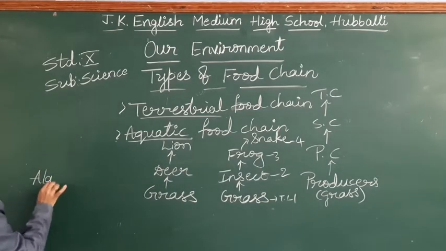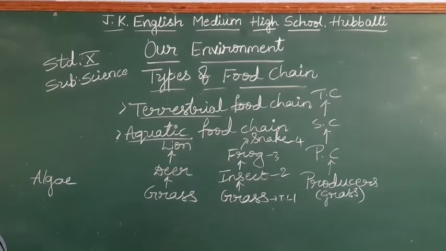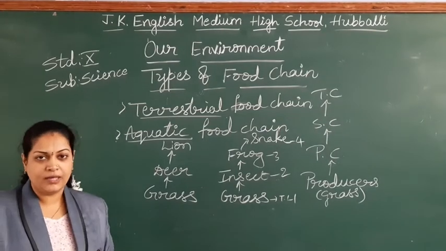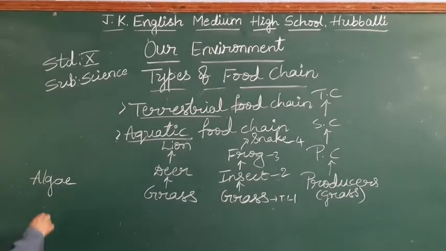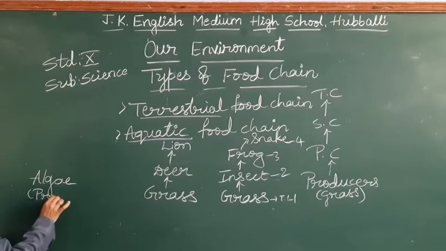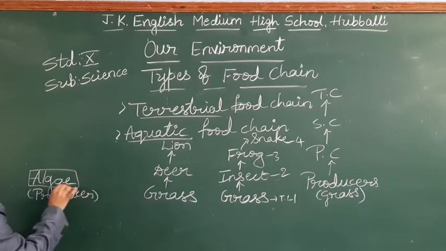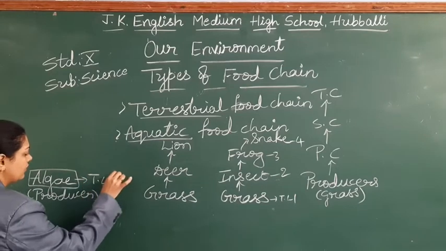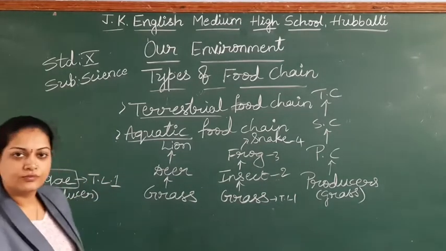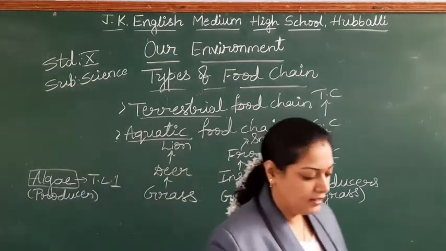Algae. As you know, students, algae is one of the aquatic plants, so we can consider this a producer, which comes under trophic level 1.